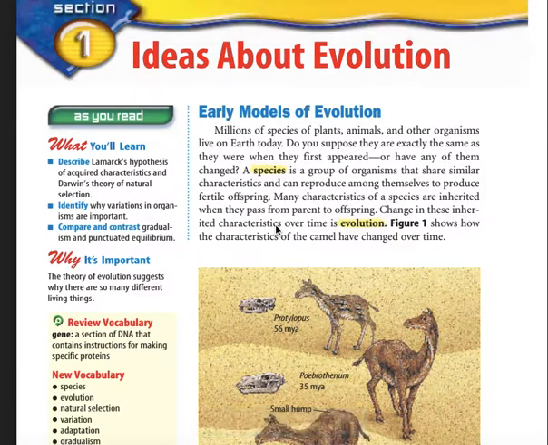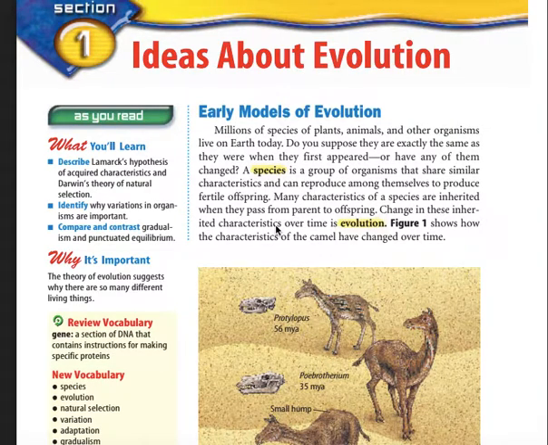Ideas about evolution. Early models of evolution. Millions of species of plants and animals and other organisms live on Earth today. Do you suppose they are exactly the same as they were when they first appeared? Or have any of them changed?